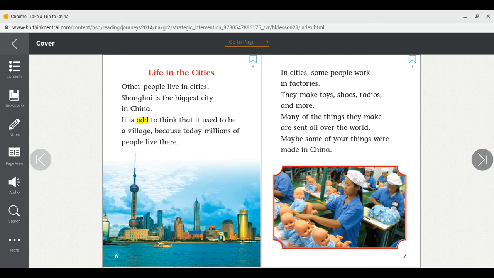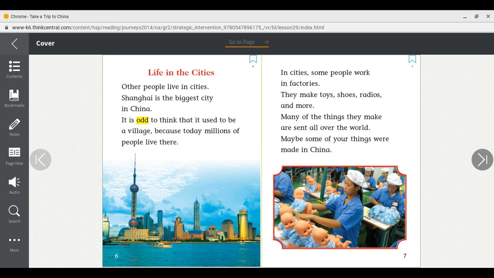Life in the cities. Other people live in cities. Shanghai is the biggest city in China. It is odd to think that it used to be a village because today millions of people live there. In cities, some people work in factories. They make toys, shoes, radios, and more. Many of the things they make are sent all over the world. Maybe some of your things were made in China.